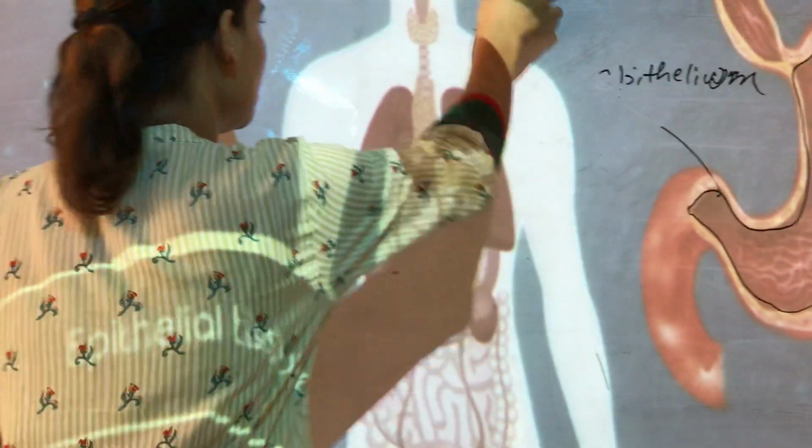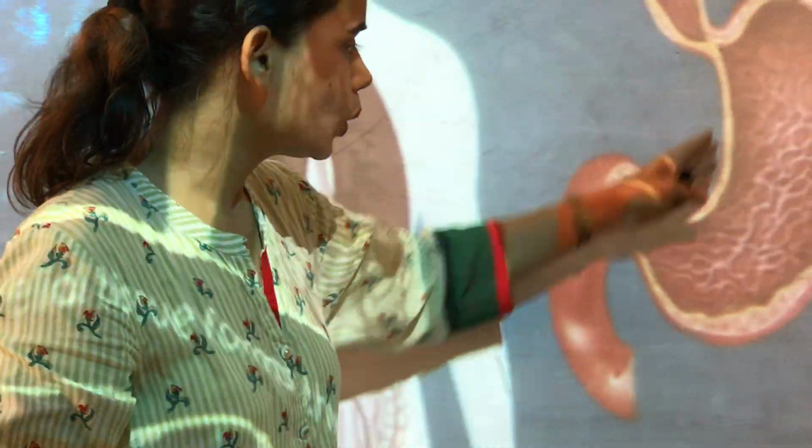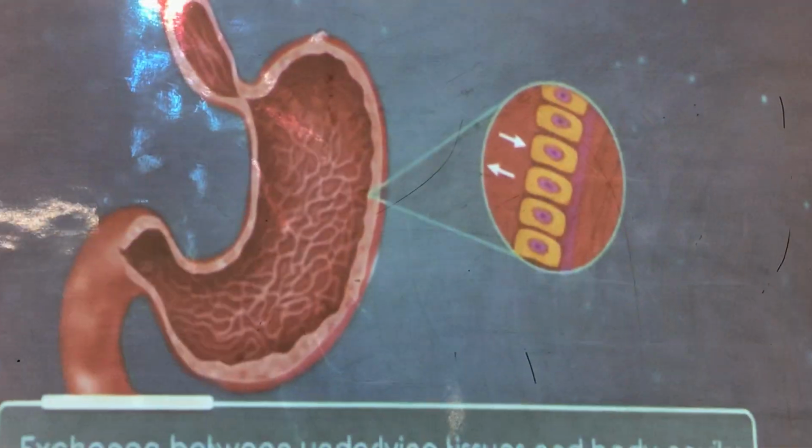It helps in the proper management of the particles that move inside and out. If there will be no epithelium tissue, what will happen? All the digestive juices will come out. Okay. So that is the role of epithelium tissue.